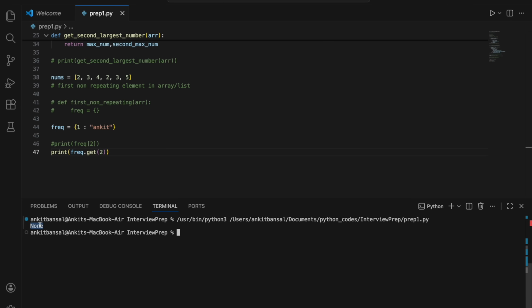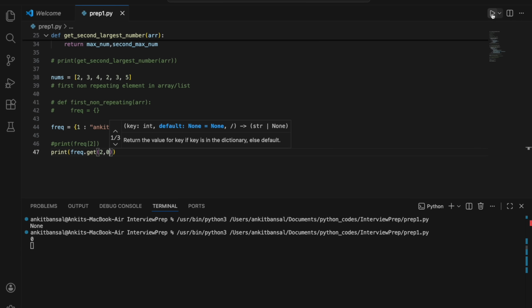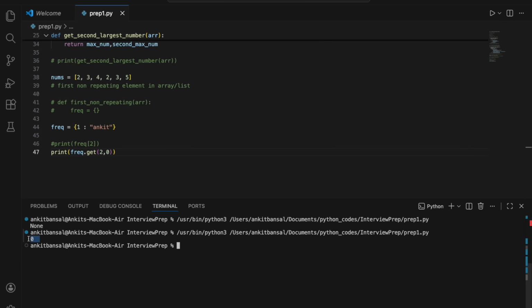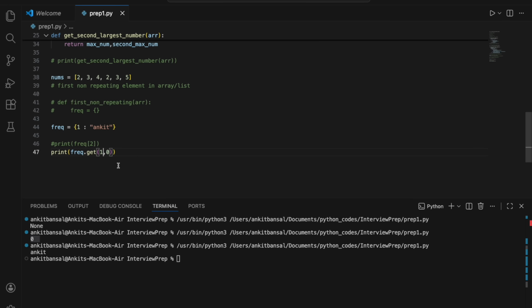So my program is not failing, right? I don't want the program to fail when some key is not there. I'm just getting None. You can pass an argument that if it is not there, then default it to something. So I will default it to 0, then it will give me 0. So this is a more sophisticated way. If something is not there, it's fine, give me 0, and if it is there, give me that value. So this works fine.